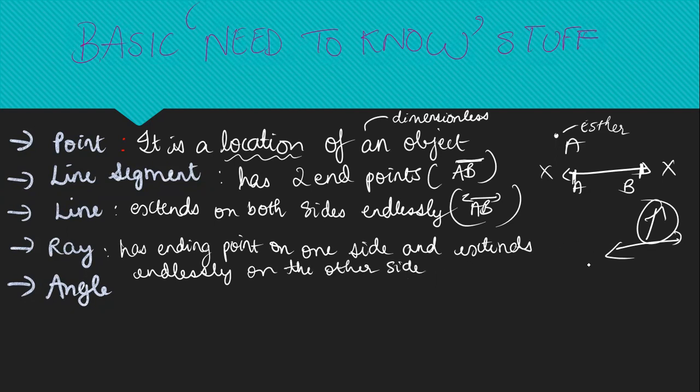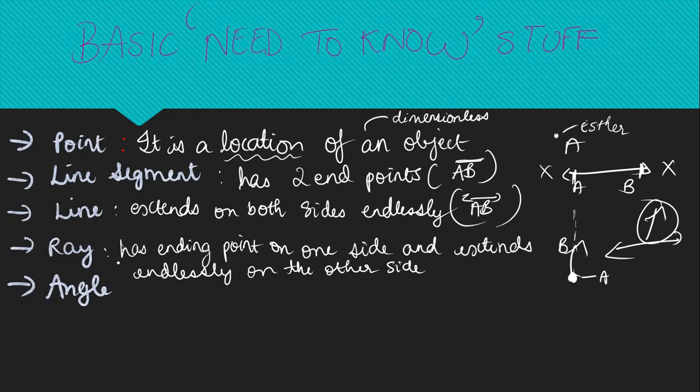Meaning, suppose I have a ray here. This is its endpoint. This point A is its endpoint. But it extends on this side. Let's say this is point B. From point B, it can extend endlessly to whichever length it wants to go to. So it can extend endlessly on the other side.